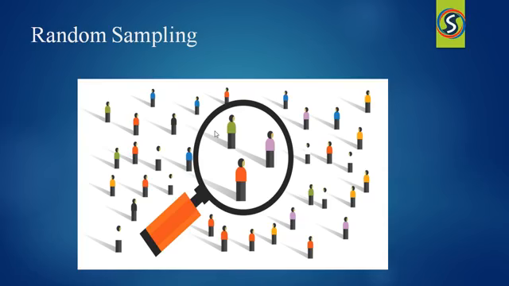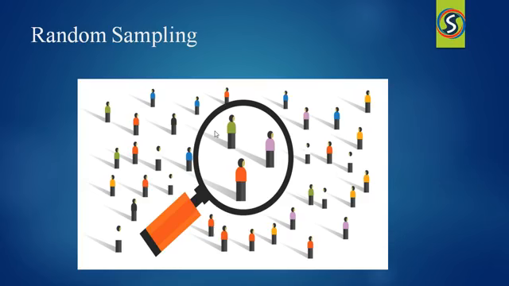You can observe one picture in the slide. In that there are some people. From those people, three people are taken randomly. So we have taken it as random sampling. Let me tell you an example to understand this random sampling.